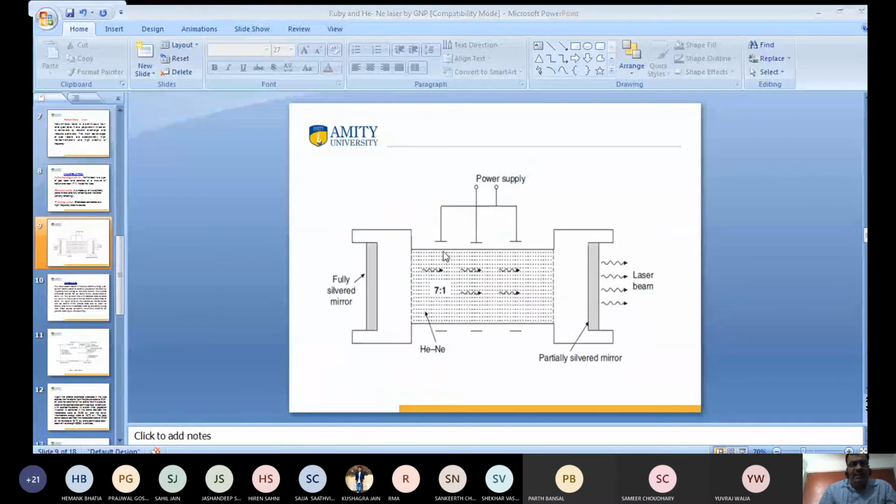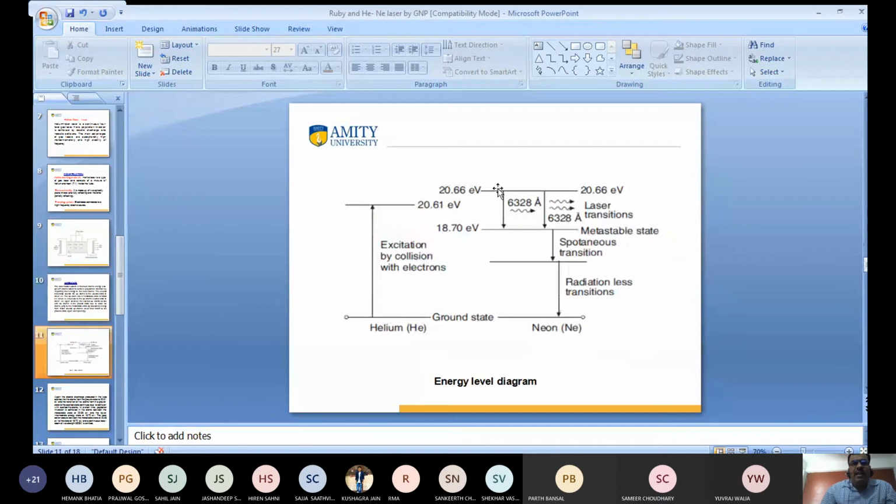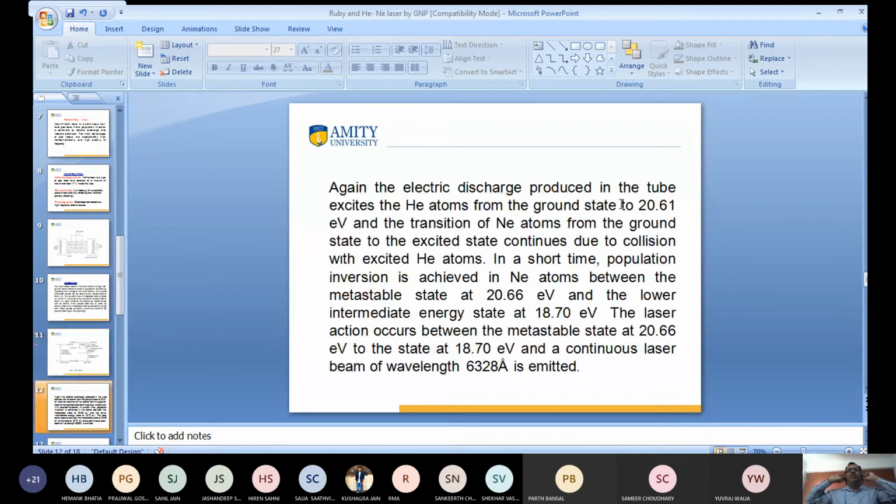This is a mixture of helium and neon gases in the ratio 7:1. One side is fully silvered and the other side is partially silvered. We give a power supply, which makes electron collisions. The accelerated electrons collide, and helium and neon are excited to an excited energy state. Helium transfers the energy to neon, and neon comes to the metastable state. When the atoms come down, it emits 6328 angstrom, and this is known as the helium neon laser.